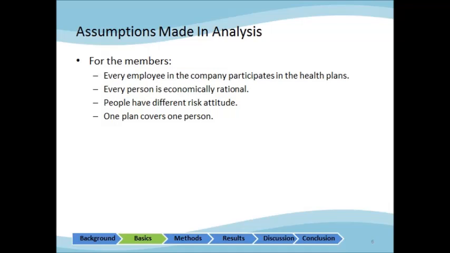We also make assumptions on plan participants. Every employee in the company participates in the health plans, and every person is economically rational, which means that everyone chooses the plan that is most suitable based on his medical condition and income. But people may have a different risk attitude. For example, someone who is more risk averse may tend to choose a better coverage health plan even though their historical medical bill was low. Also, one plan covers one person.